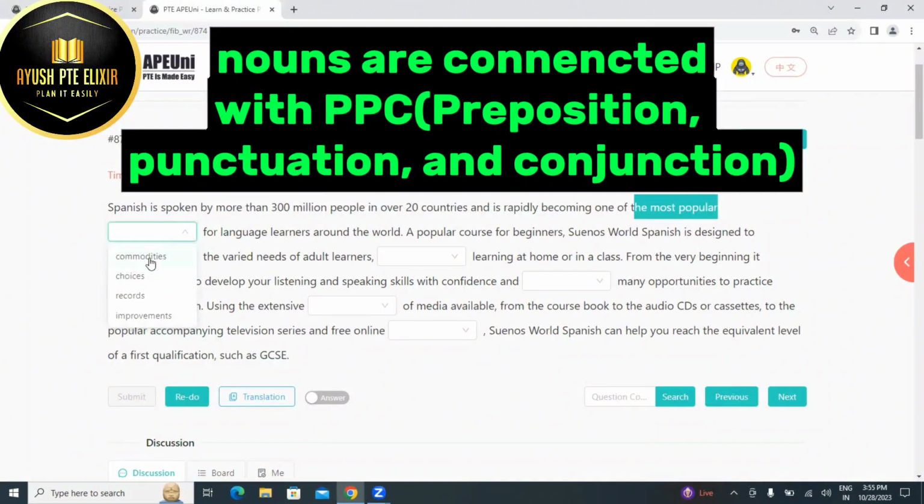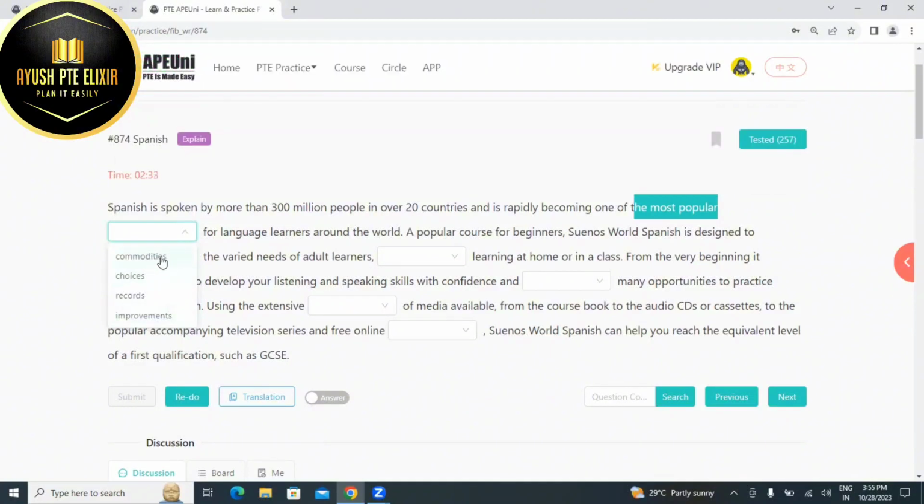Let's check. Commodities, choices, records, improvements. I guess commodities is not suitable here. Records are also not suitable. Improvements is not suitable as well. Choices can be there because they are selected by more than 300 million people in the 20 countries. So it is becoming one of the most popular choices for language learners around the world.